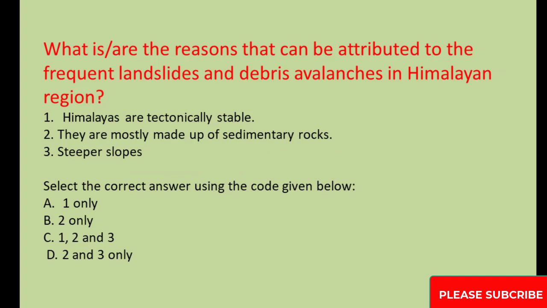What is/are the reasons that can be attributed to the frequent landslides and debris avalanches in the Himalayan region? 1. Himalayas are tectonically stable. 2. They are mostly made up of sedimentary rocks. 3. Steeper slopes. Select the correct answer using the code given below. A. 1 only. B. 2 only. C. 1, 2, and 3. D. 2 and 3 only.